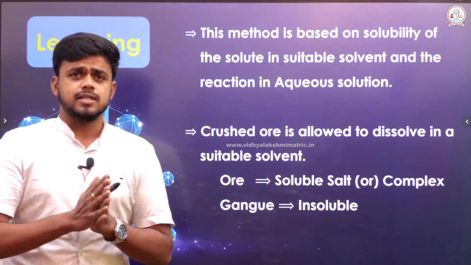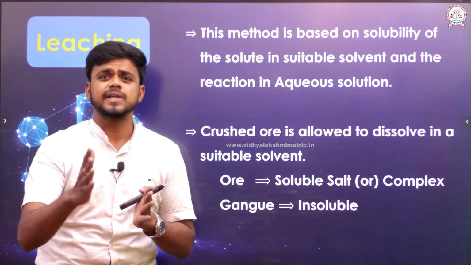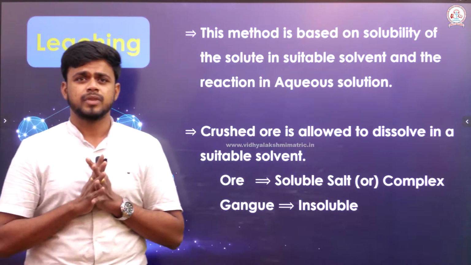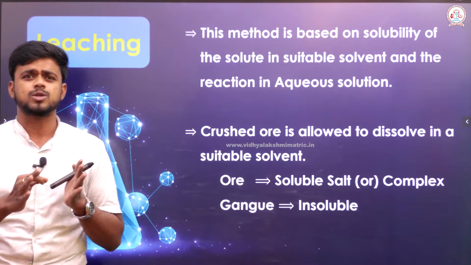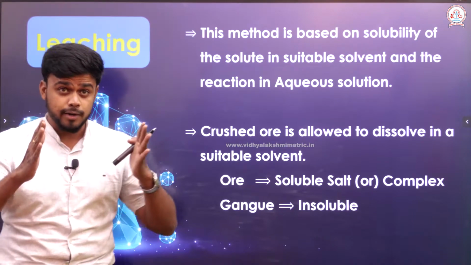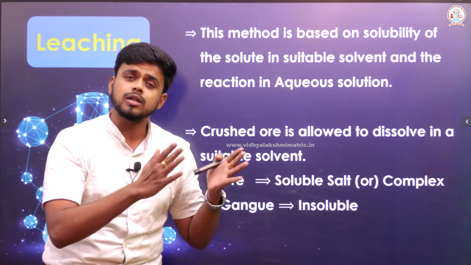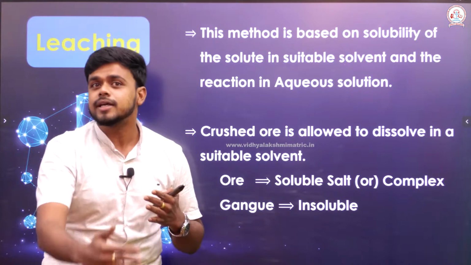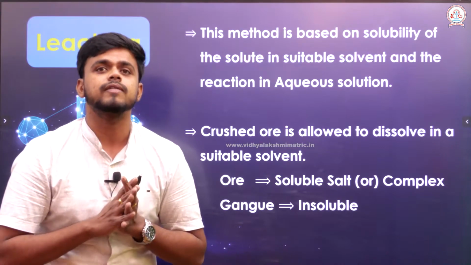There are conditions for an ore to get concentrated through leaching. What are the conditions? We shall look into it. This leaching process is entirely based on the solubility of a solute in a suitable solvent, which clearly states that not all ores are soluble in a particular solvent. The solubility of an ore differs from solvent to solvent.